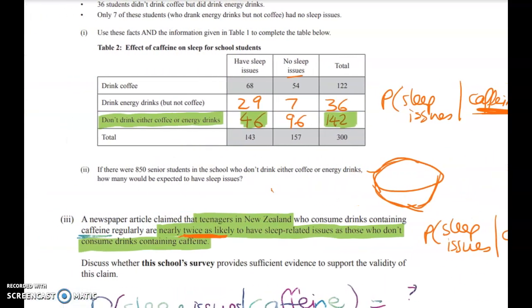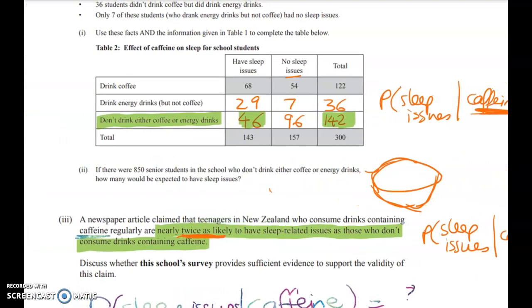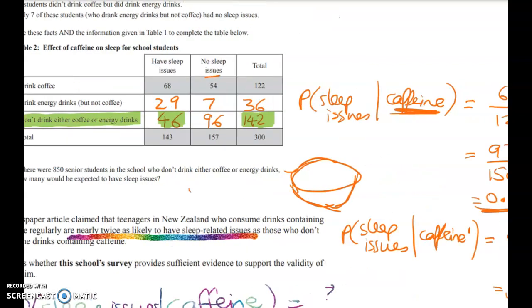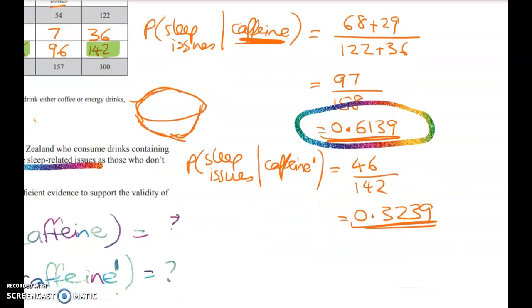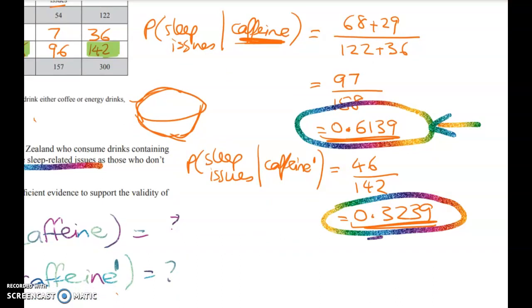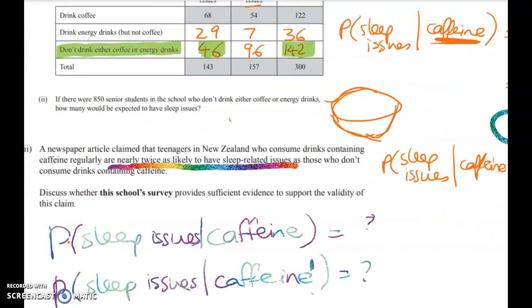Now let's look at the claim. The newspaper article claims that the teenagers who do consume caffeine regularly are nearly twice as likely to have sleep-related issues as those who don't. So we're going to take this probability and this one, and we're going to see if this one is twice as big as this one. Now the claim is nearly twice as likely, so let's look at what we get. This is called relative risk, and as I said, we will be doing that in class later on. But it's just saying how many times as likely is it to find someone with sleep issues.